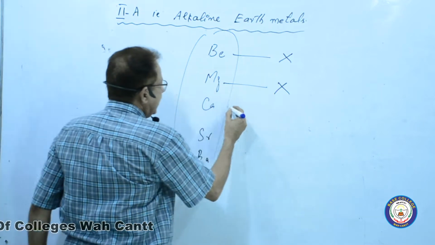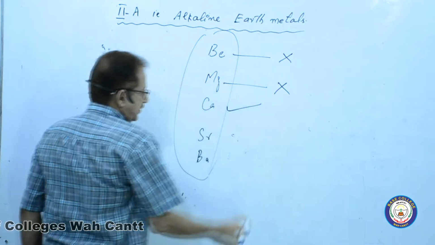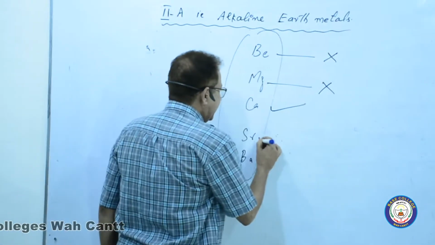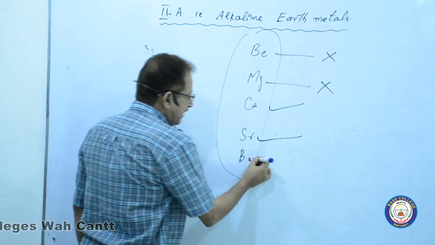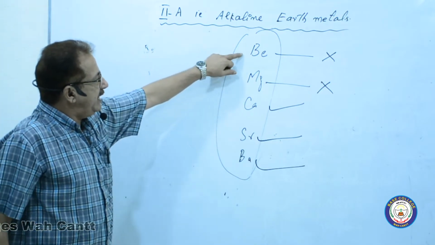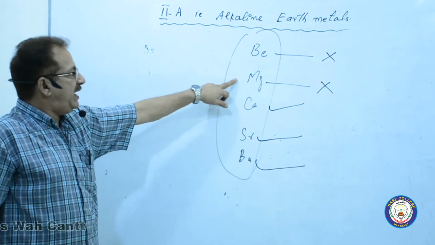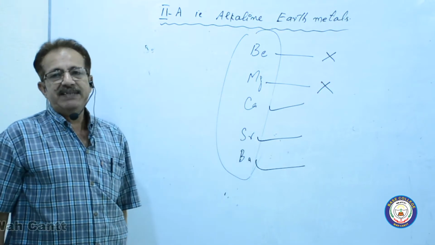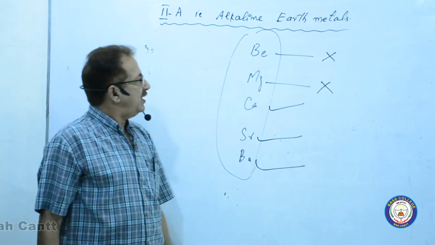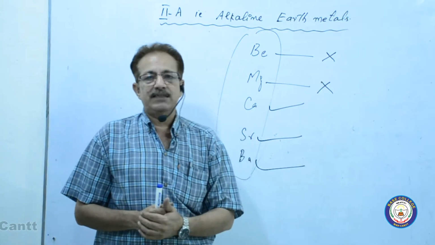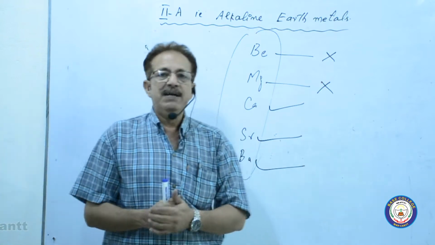However, calcium will impart a reddish color, strontium will give a color, barium will give a color, but beryllium and magnesium, no flame test. Calcium, strontium and barium will give the flame test. Now first thing, why do beryllium and magnesium not give the flame test?